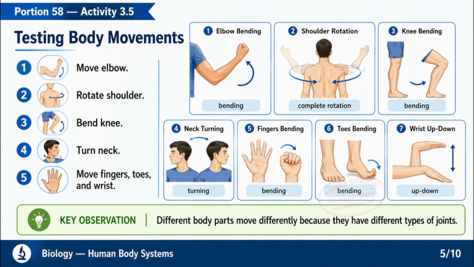3.4.1 In action. Activity 3.5. Table 3.5. Move different body parts and record the movement each can make. Complete rotation, partial rotation, bending, turning or side raising, or up-down for elbow, shoulder, knee, neck, fingers, toes, wrist. Some parts move in many directions, others in one, because of the types of joints. A joint is a junction between two or more bones. Joints allow movement but cannot move bones by themselves.